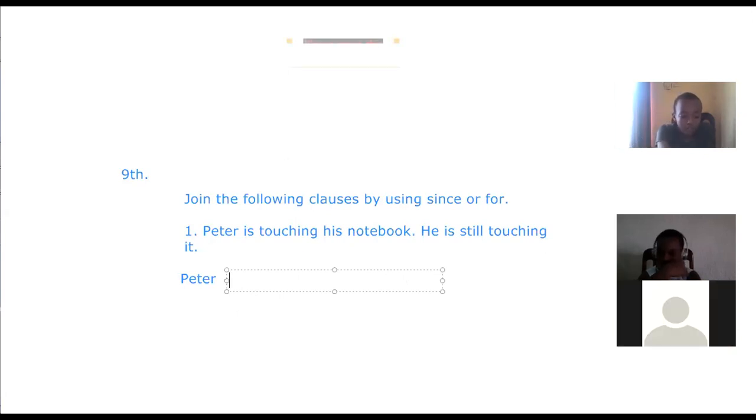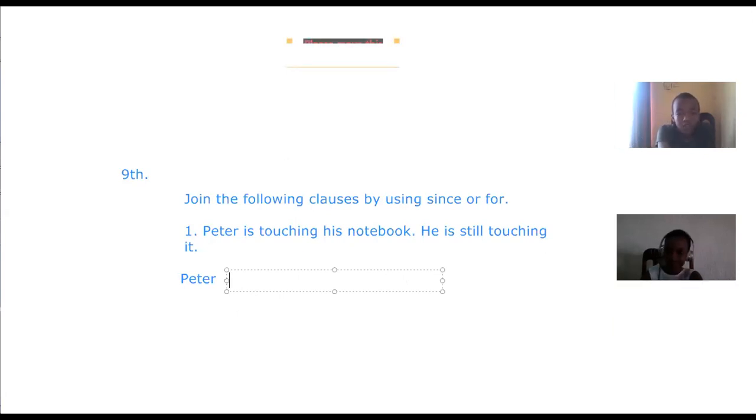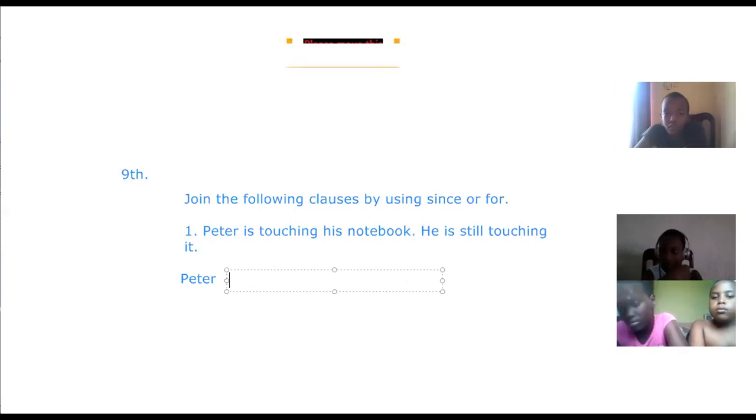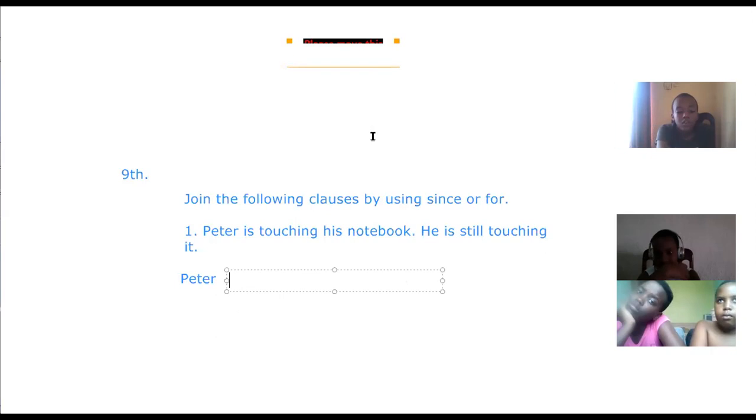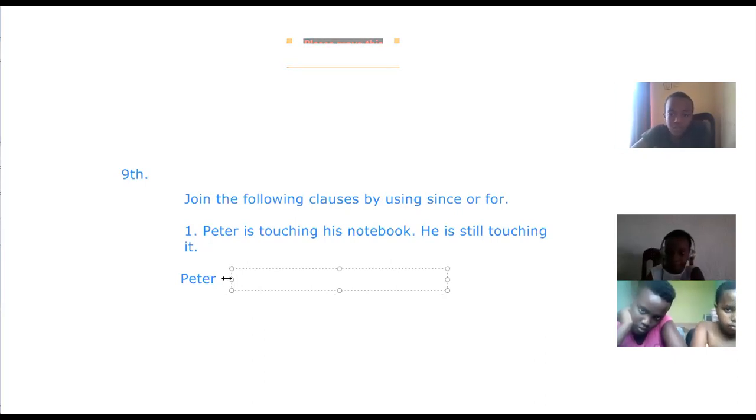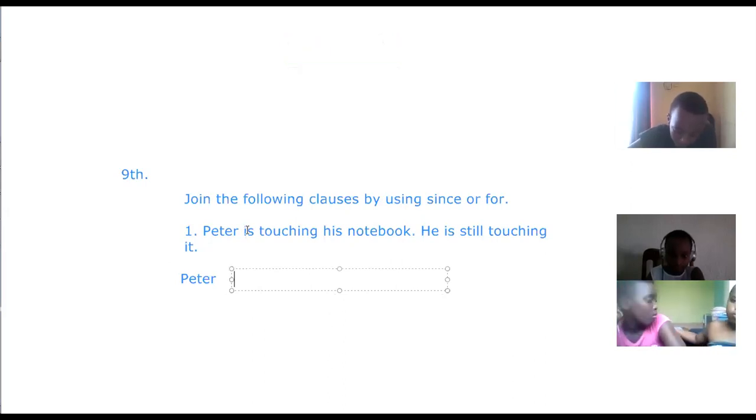Now you have seen how we shall say: Peter has been touching his notebook since. The reason why we have used this is because the tense given there is present continuous tense.